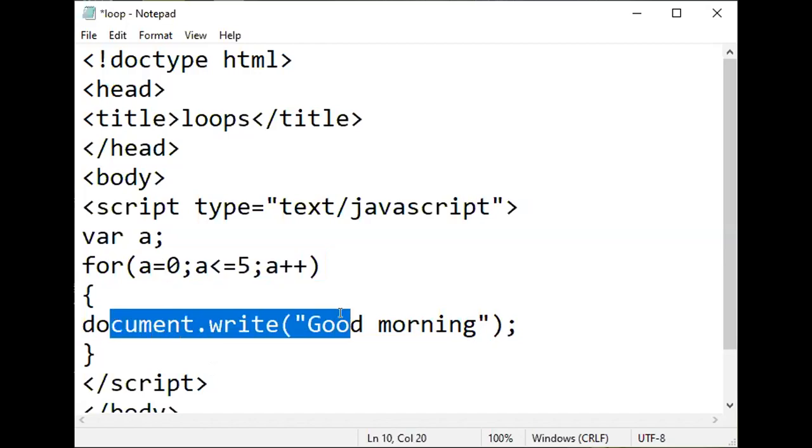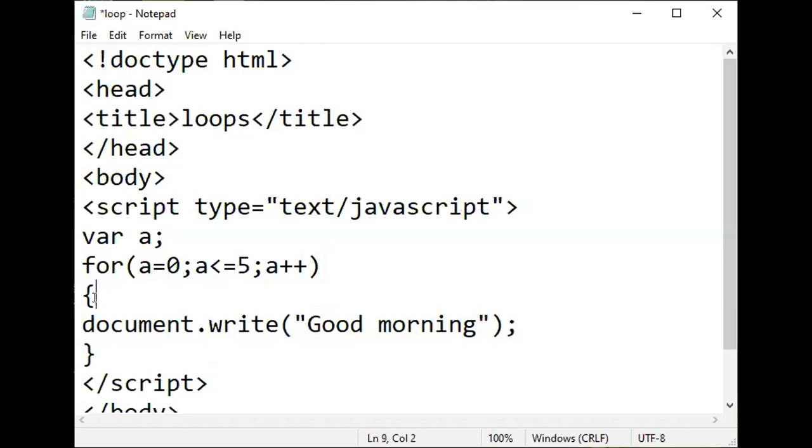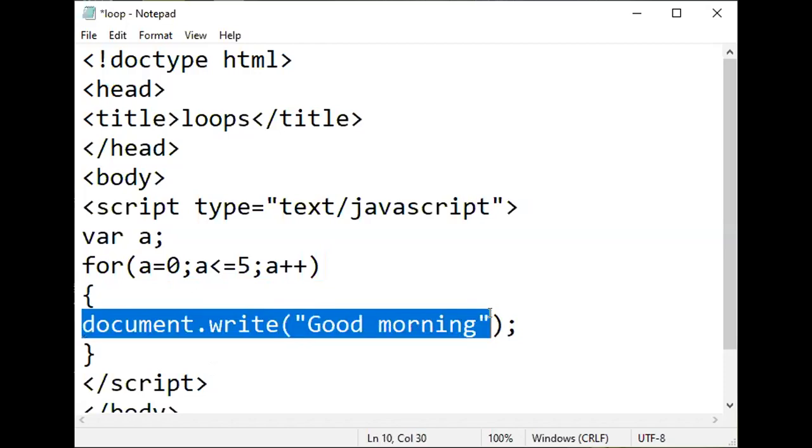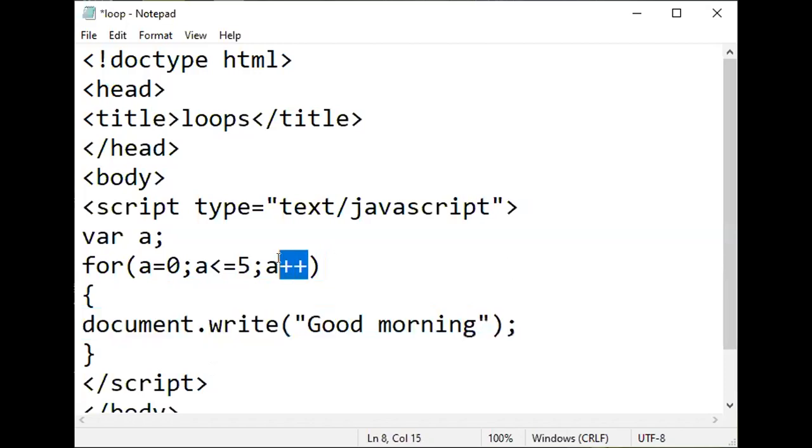See, if a is 0, it will check for the condition. 0 is less than or equal to 5. Yes. If the condition is true, it will get inside the loop. Inside the loop, what are we doing? We are writing the statement good morning, right? Again, after good morning, it will move to the upper part of the loop, that is a plus plus.